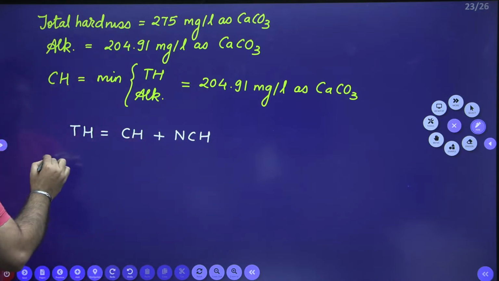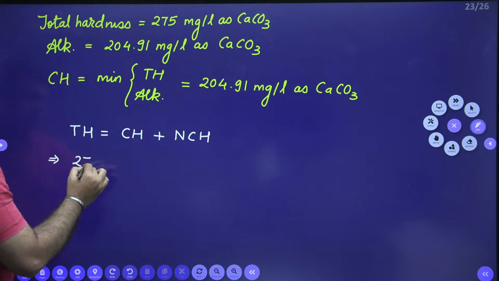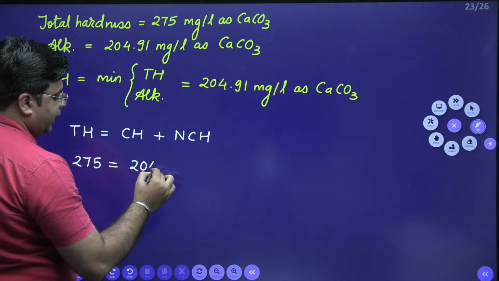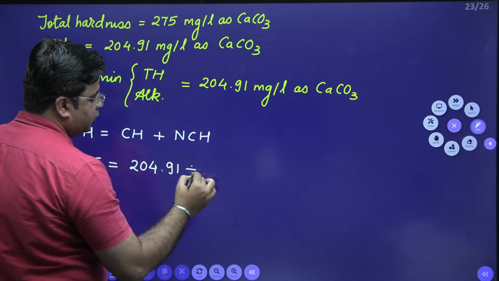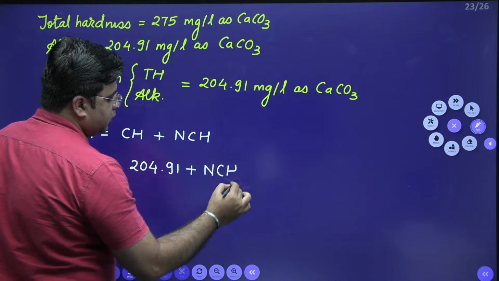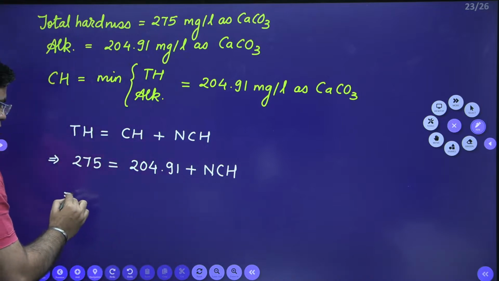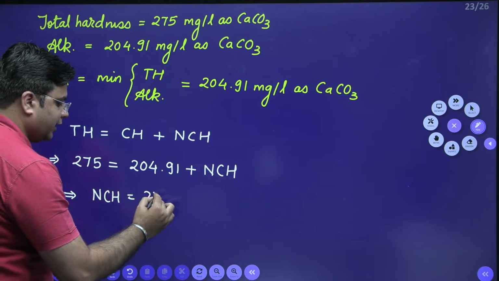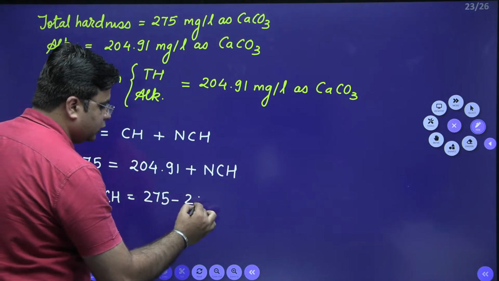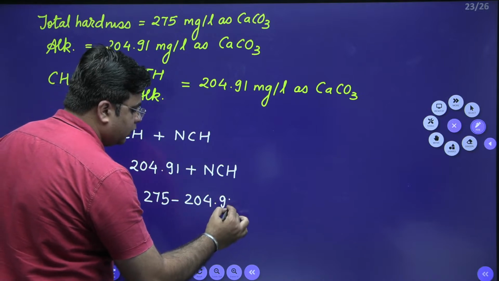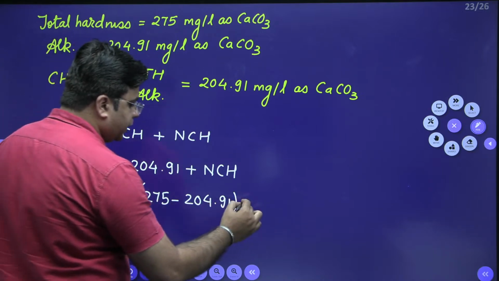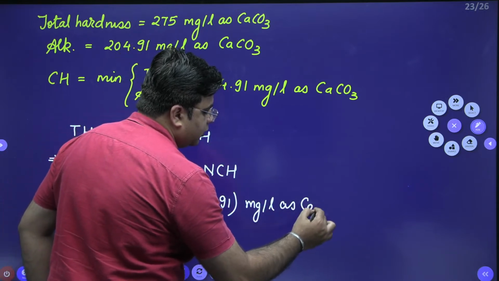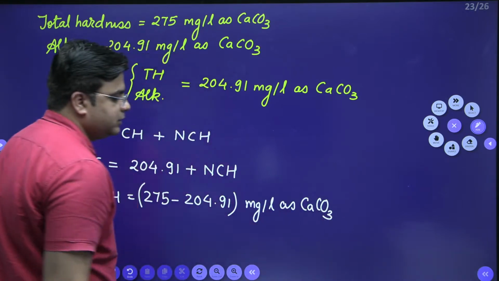So total hardness is 275, carbonate hardness is 204.91 plus non-carbonate hardness. So non-carbonate hardness is equal to 275 minus 204.91, and this will come in milligram per liter as CaCO3.